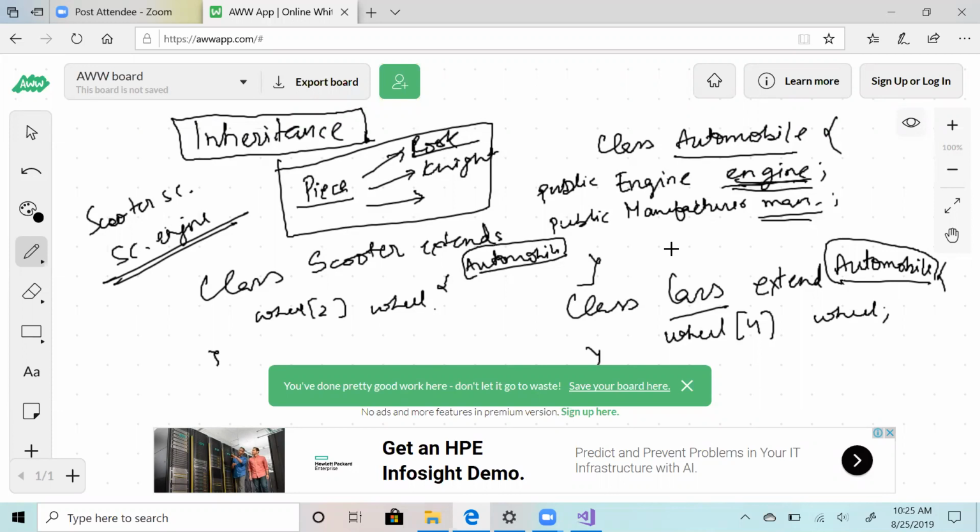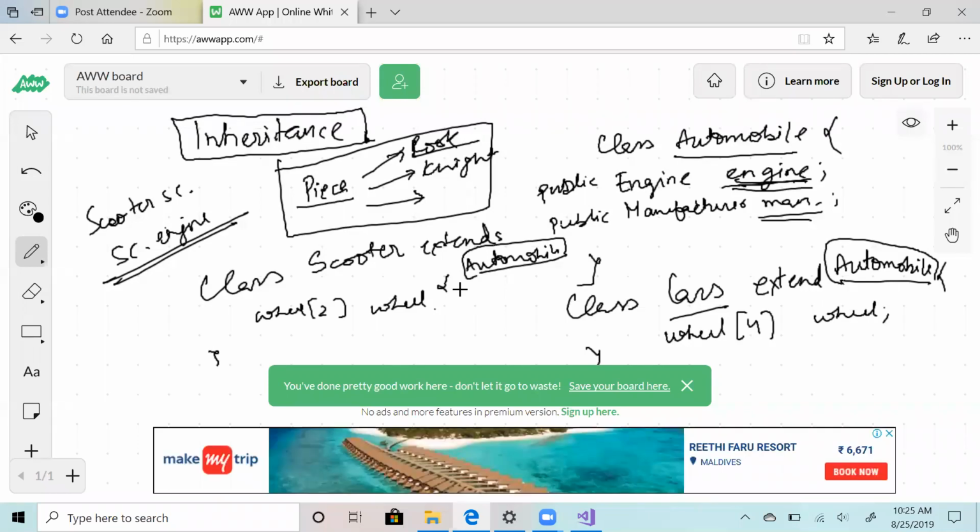So the advantage clearly that you are getting is you are not creating multiple occurrences of the same thing. And this is very important, because this reduces the scope of error. If you don't have redundancies in your code, it's good. As few redundancies as you can have. So you just define engine here and you are extending it to your scooter class, and all of it is inherited to scooter, right? If you are making it public.